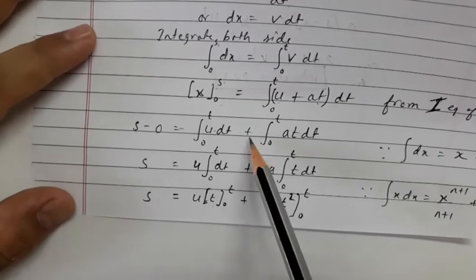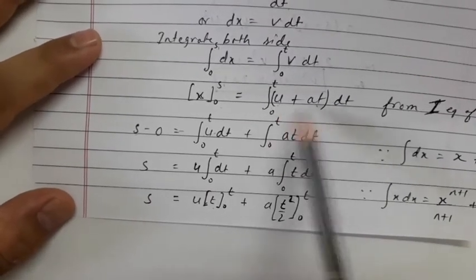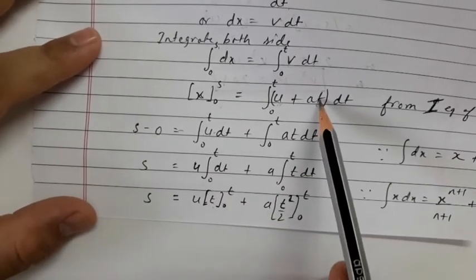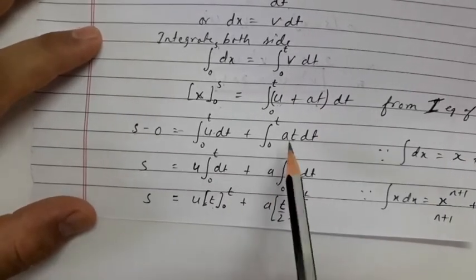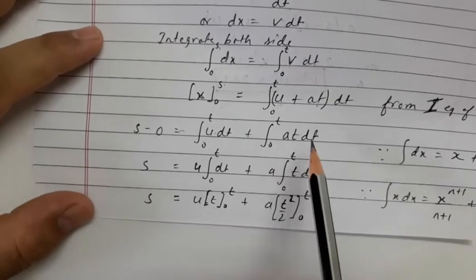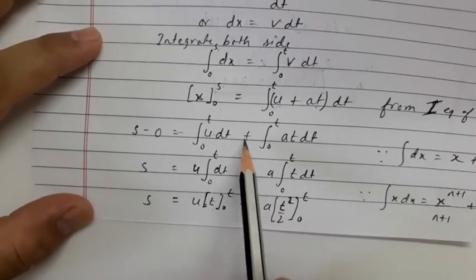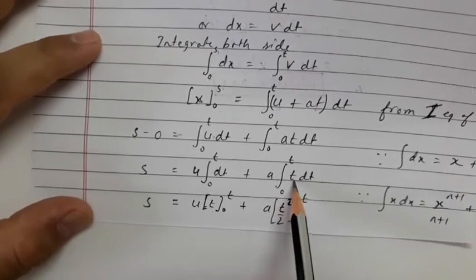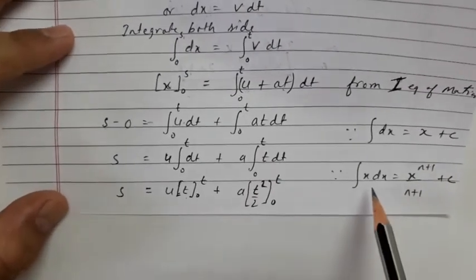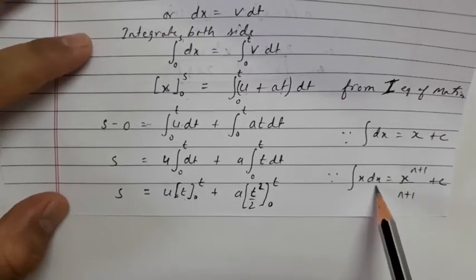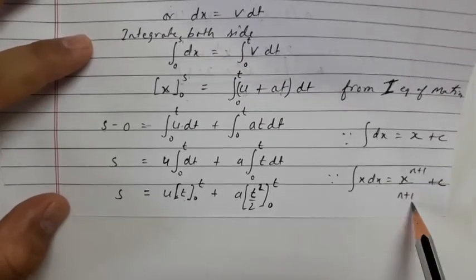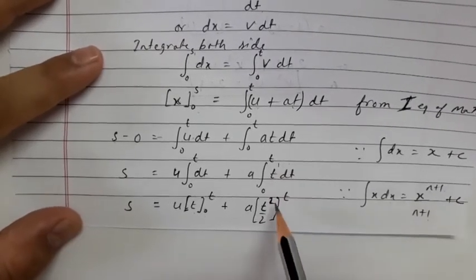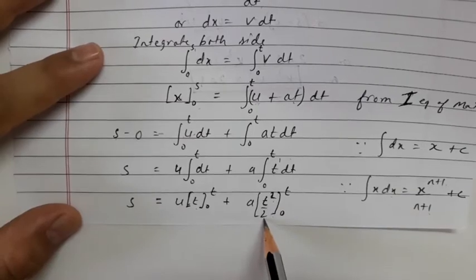Look at here. So now we'll integrate by parts. We need to integrate u, and then after that we have to integrate at also. Here we cannot integrate a with respect to dt, so we will take this a out of this integration like this, and we'll integrate t. For the integration of t, the formula we used is that integration of x to the power n with respect to dx can be written as x to the power n plus 1 upon n plus 1. So here the power is 1, so it will be t to the power 1 plus 1, that is t square, upon 1 plus 1, that is 2.